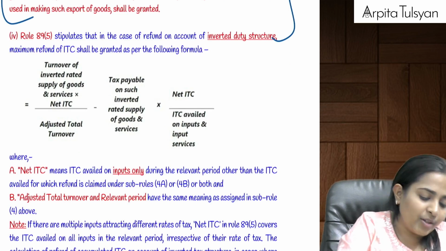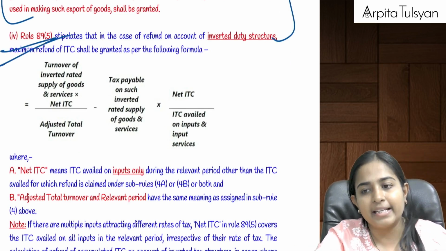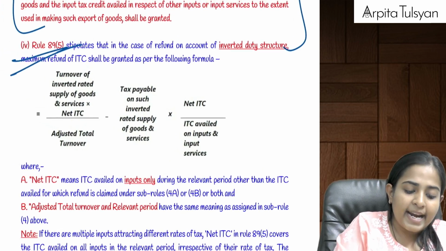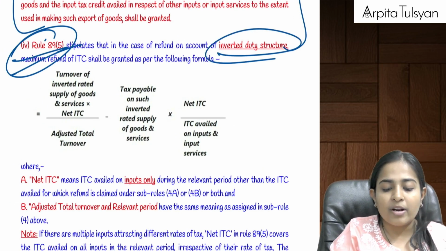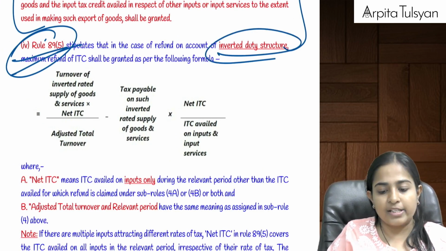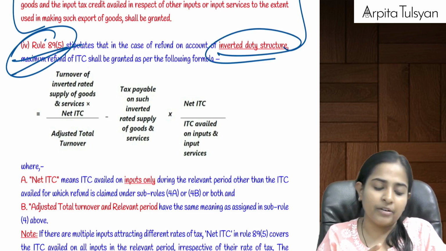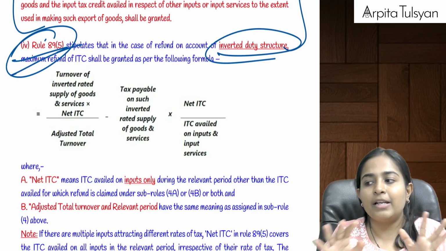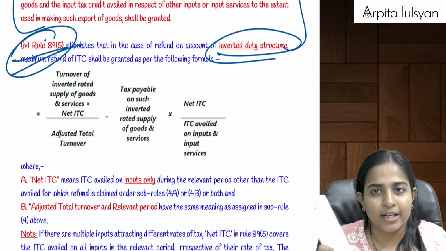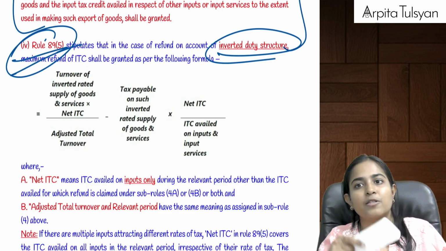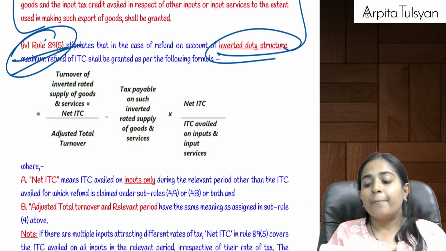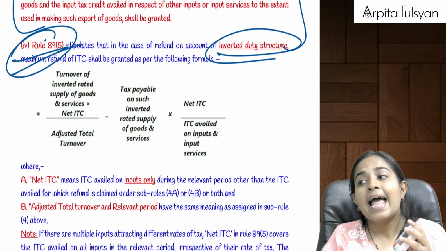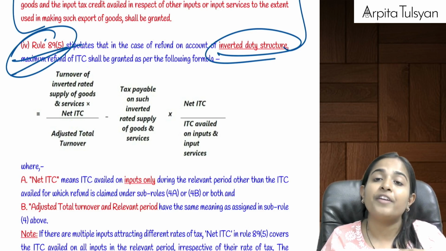Then going on to the last rule. Then the biggest part of the chapter will be completed here. Just try to understand. Rule number 89.5 talks about refund in case of inverted duty structure. First let's understand about inverted duty structure, then we'll go to this particular formula. Now normally what happens is, let's say I'm exporting this particular AC, I'm manufacturing this and I'm exporting it to another country. Suppose I'm purchasing plastic for this, circuit for this, and that input is coming at the rate of 18%.